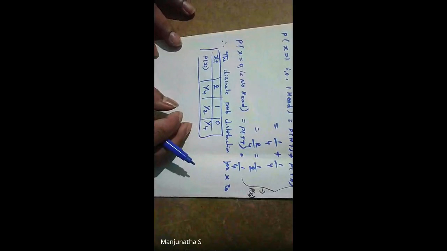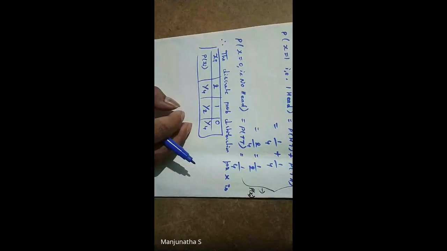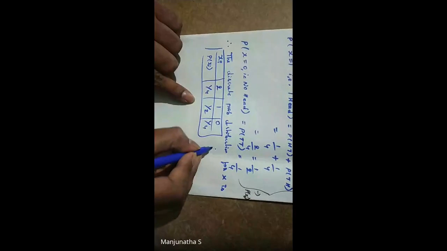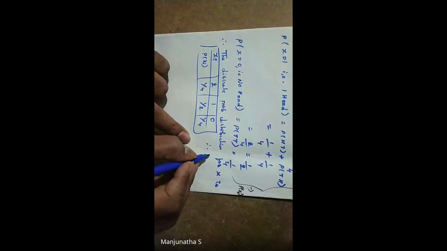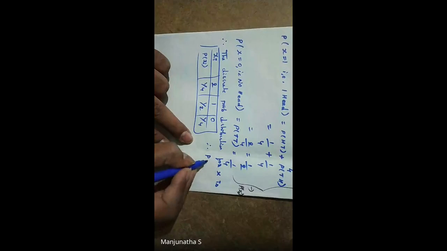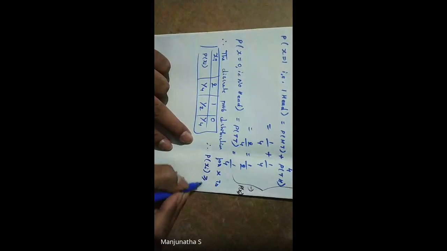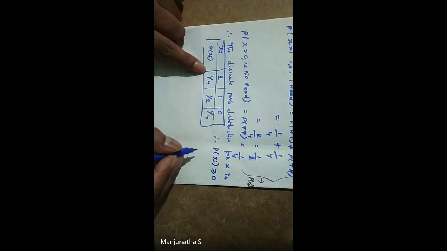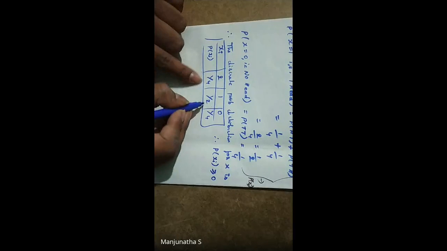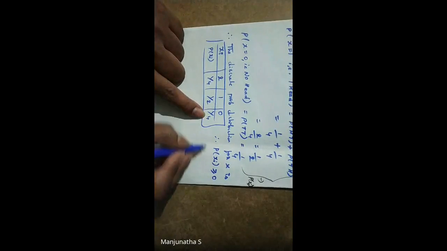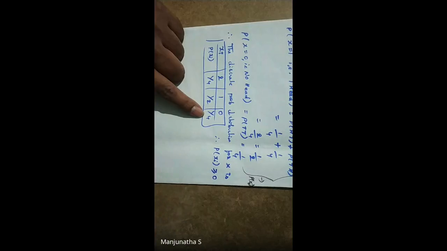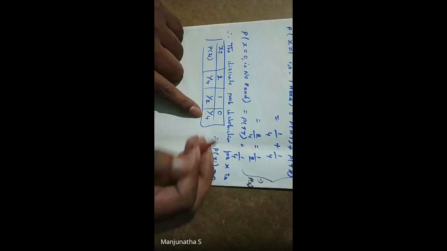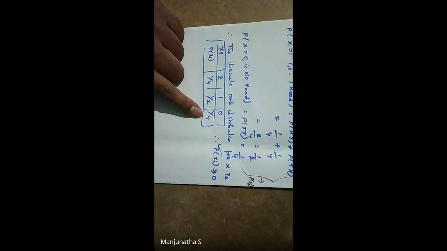So this is called a discrete probability distribution. It satisfies the true probability distribution conditions. One is P of xi always greater than or equal to 0. See, 1 by 4, 0.25, 0.5, 0.25. So it satisfies this condition. This condition is valid now. Next one.